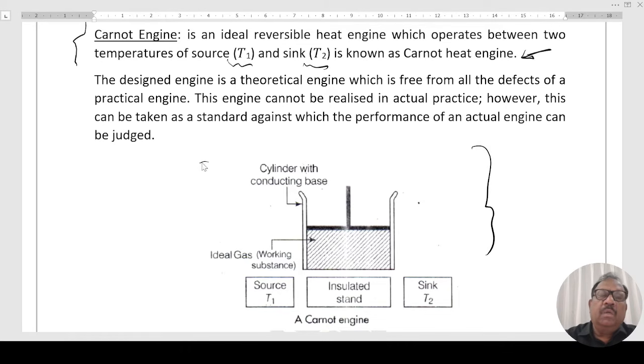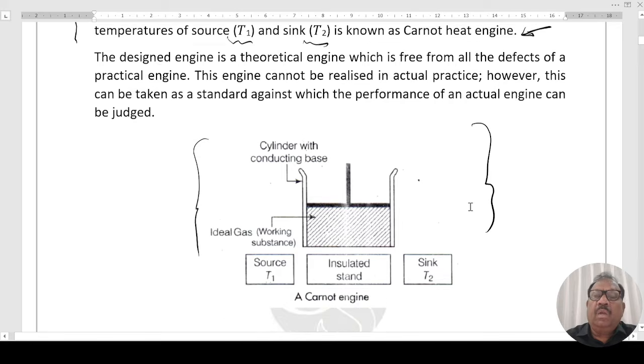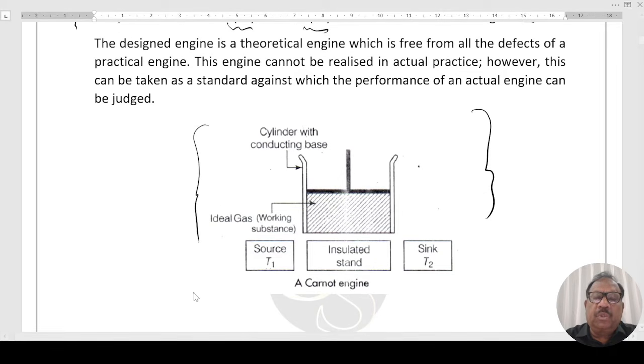Parts of the Carnot engine. What is source? Having infinite capacity. How much heat is taken from this? Temperature does not change. This is the sink. How much heat is rejected to this? Temperature does not change. This is the working substance. Working substance is ideal gas. This is the cylinder.